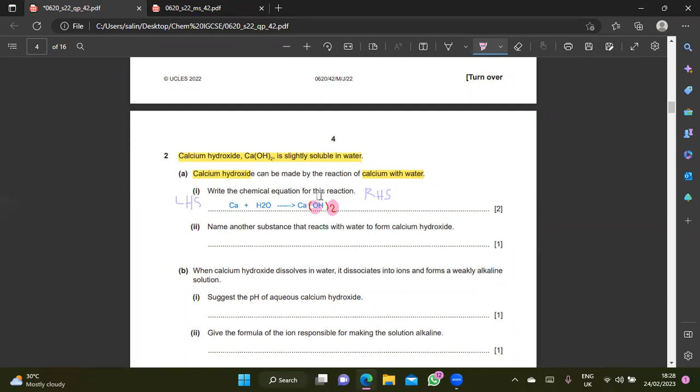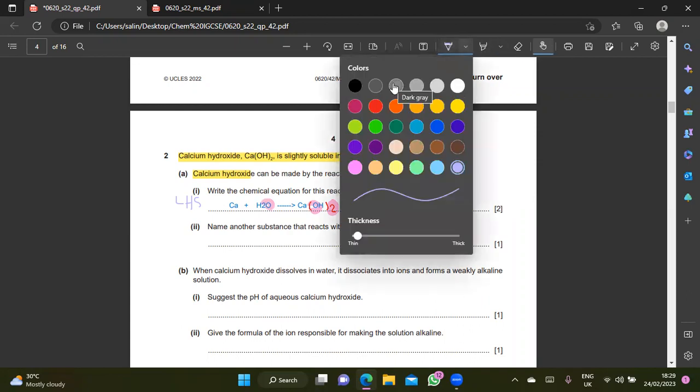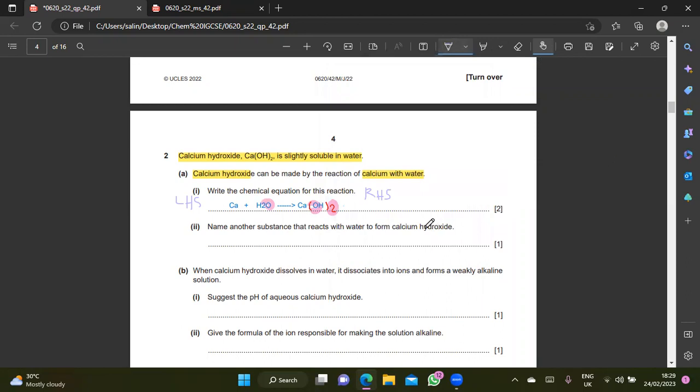Whatever is outside the bracket, you have to multiply it with whatever atom is in the bracket. So 2 oxygen. What about here? Oops, I only have 1 oxygen here. So what is the best thing to do? We have to do trial and error using pencil. Remember, when you're doing this on your own, use pencil. Do not use pen. I have to put number 2 in front here so that my oxygen will be 2. So, alhamdulillah, I'm happy that my oxygen is 2 now.